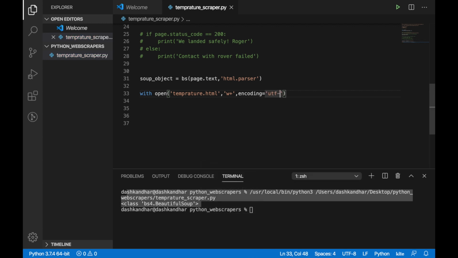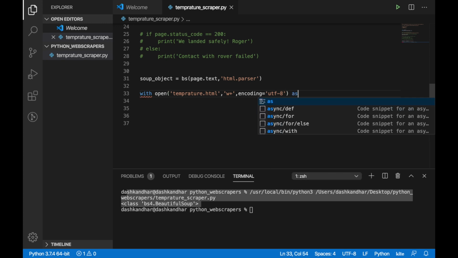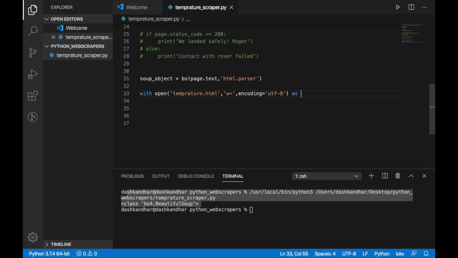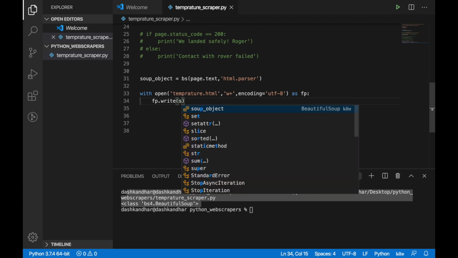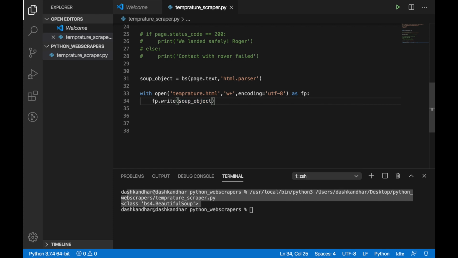by the end of this video, I'll be telling you about another cool tool which you can use while coding with Python. That's a very awesome tool, and it will give you a lot of fun and ease up a lot of your coding process. So as a file pointer, fp dot write. I'll just use directly the method fp dot write, and we'll write that soup object. That soup object is containing the whole text page. So that version which will be